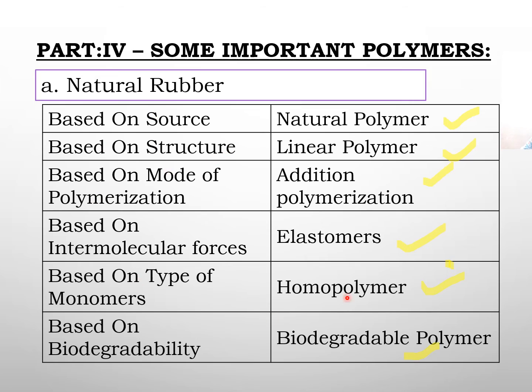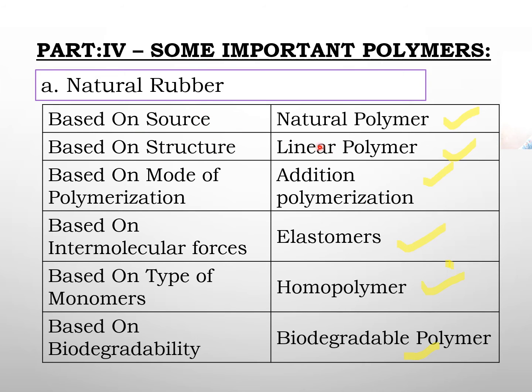Natural rubber, let's study a summary. Based on source, it is a natural polymer. Based on structure, it is a linear polymer. Based on mode of polymerization, it is an addition polymerization. Based on intermolecular forces, it is an elastomer. Based on type of monomer, it is a homopolymer. And based on biodegradability, it is biodegradable. So I hope you understand the meaning of all those.